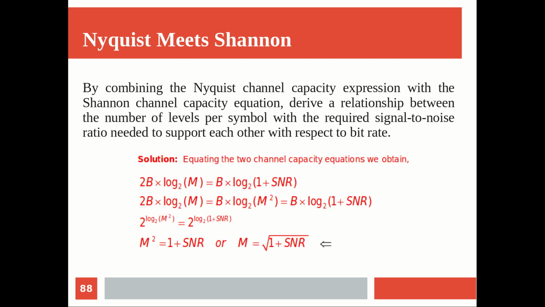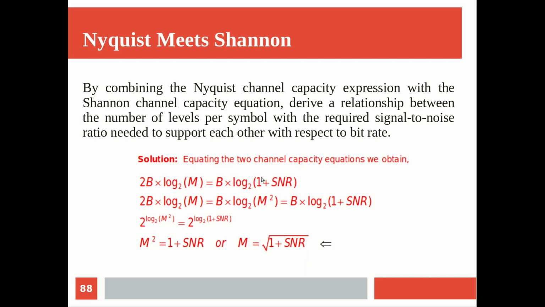So the derivation is given here. Just understand how it is done. The same thing you can apply for the problematic part also. So the final conclusion we are getting is that the number of levels, in this case taken to be M (I think in the presentation I put it as L), and the signal to noise ratio are related like this. And how are we getting it?